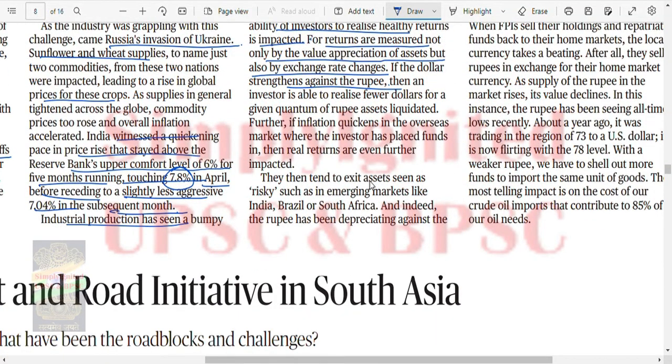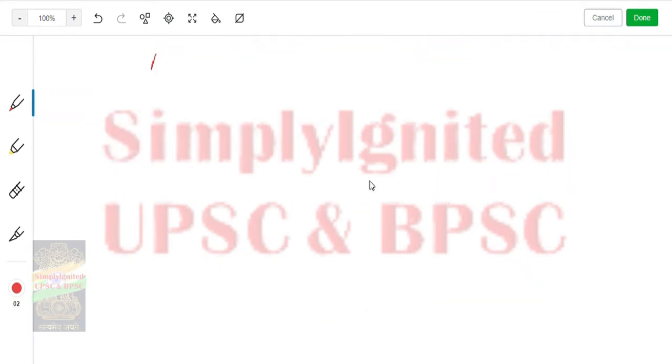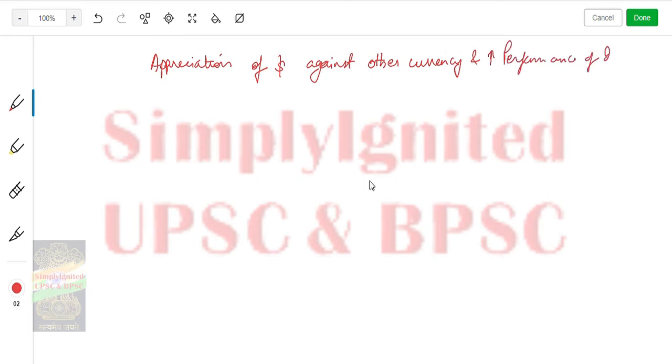Now let's see. The investor is able to realize few dollars for a given quantum of rupees, asset liquidated. Further, if inflation quickens in the overseas market where the investor has placed funds, then real returns are impacted even further. One more thing is left, I'll explain it here only: appreciation of the dollar against other currencies and the increased performance of Indian forex. Okay, what happens?